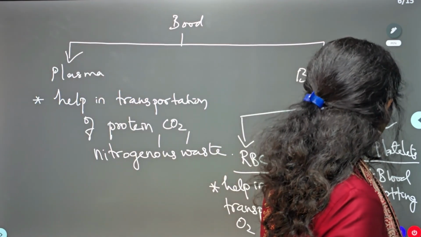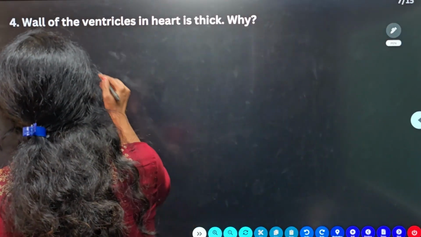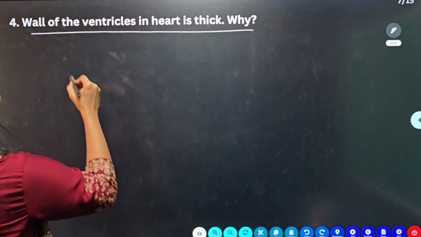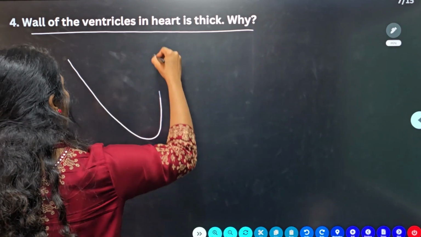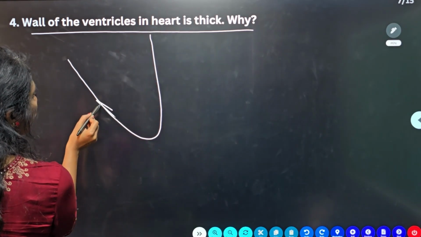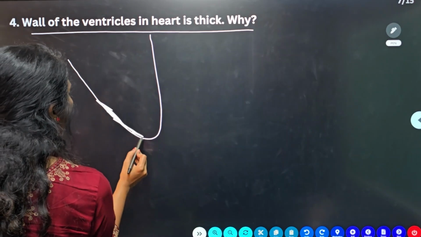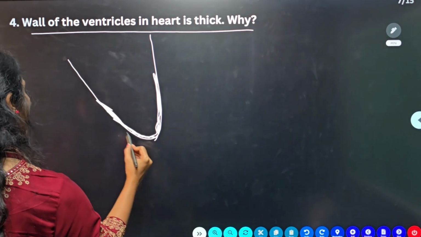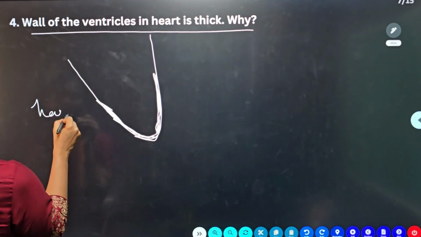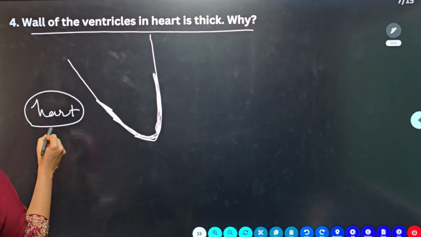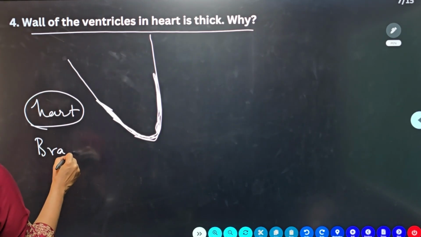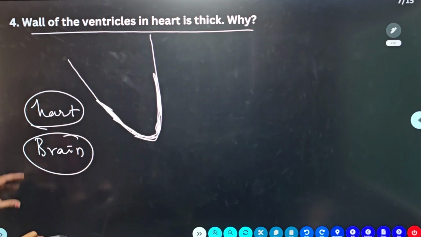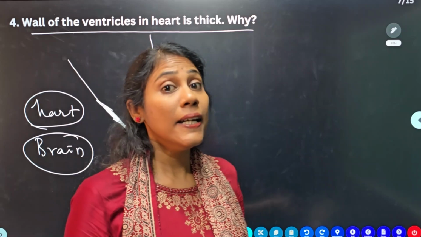Fine. So now moving on to the next question. Wall of ventricles in heart is thick. Wide. Okay, say if you look at the diagram of heart, you know the bottom side of the heart is very thick, right? So anyway, for SSLC examination, heart is the diagram you should definitely practice. Heart and brain, guys. So one diagram is definitely given from these two. Okay, so either heart they will give you or brain they will give you.